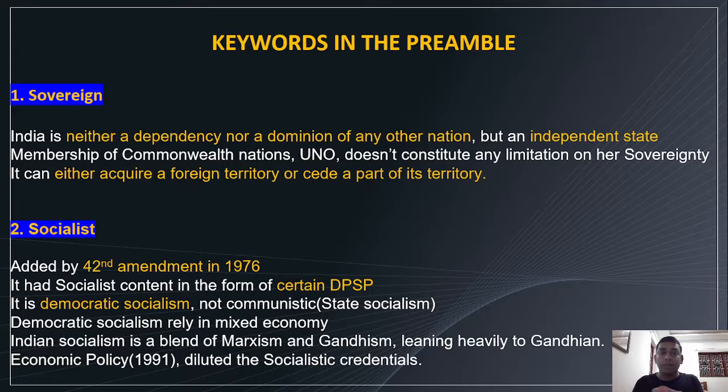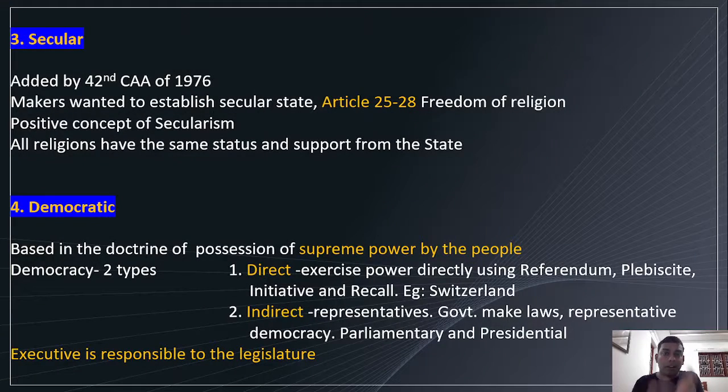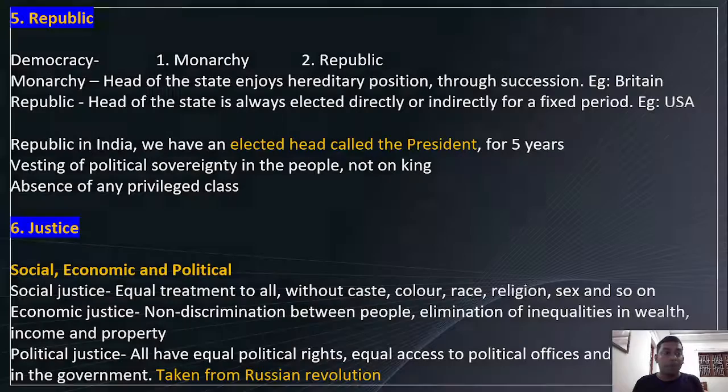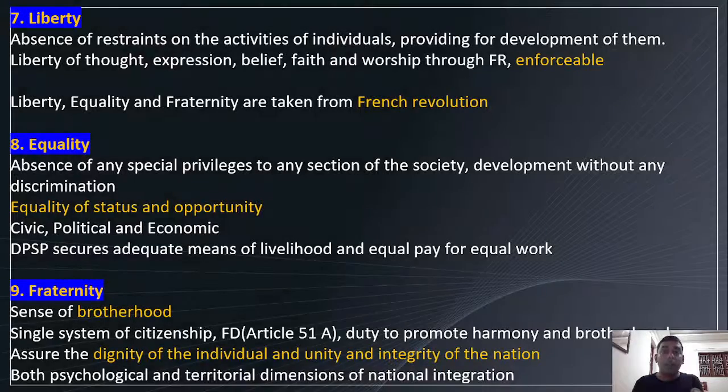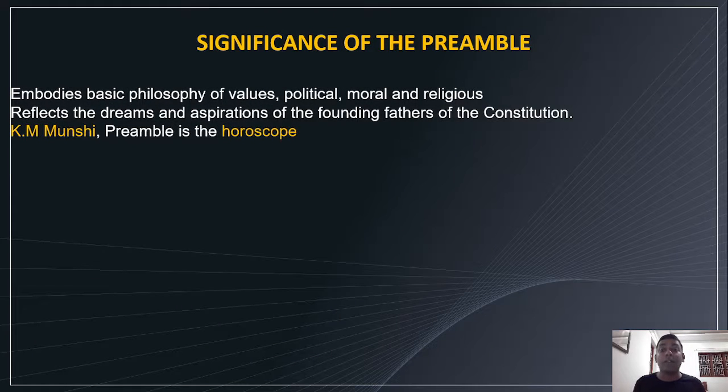Okay, sovereign means independent. Socialist, Gandhian principles, related to society. Secular means having no official religion. Democratic, direct and indirect. Then republic, an elected head. Then justice: social, economic, and political. Then liberty, freedom of thought and expression. Then equality, of course. Fraternity, brotherhood. Okay, now let's move on to the significance of the preamble.